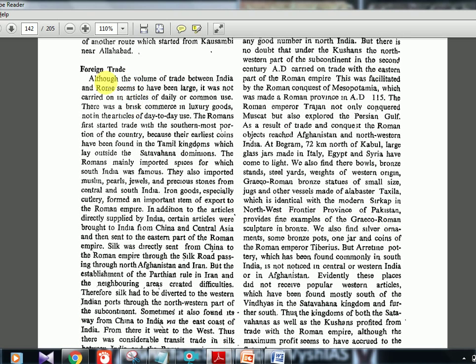Okay. Foreign trade. Although the volume of trade between India and Rome seems to have been large, it was not carried on in articles of daily or common use. There was a brisk commerce in luxury goods, not in the articles of day-to-day use. The luxury goods were traded.